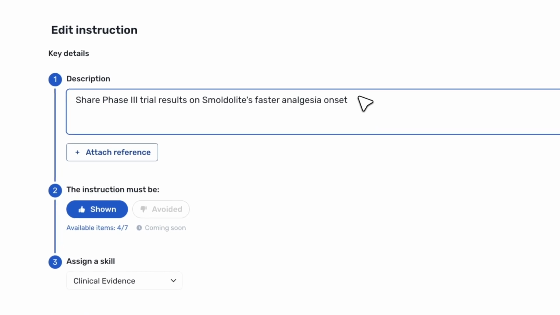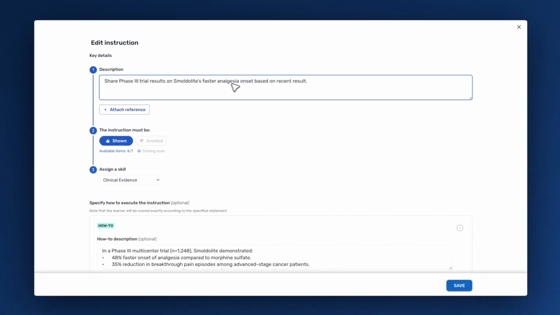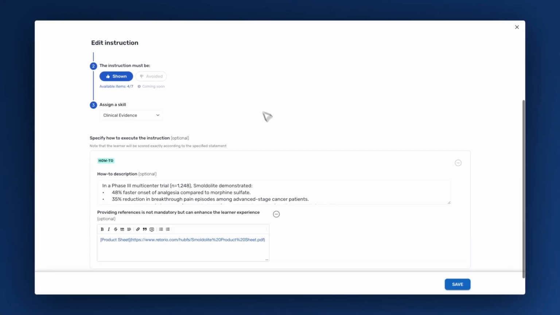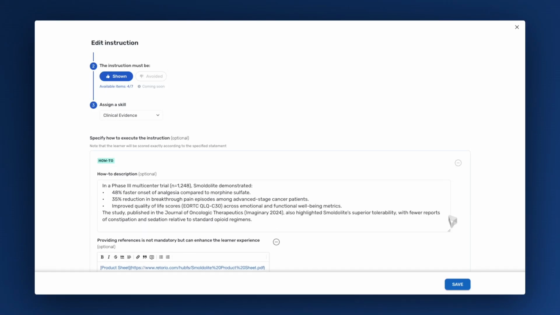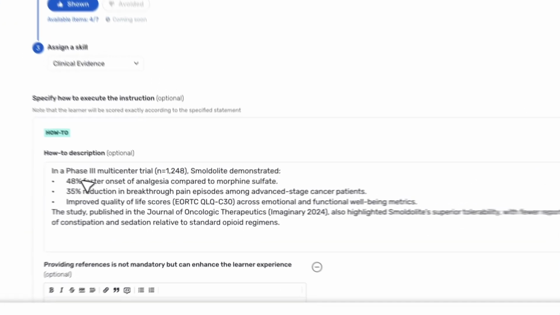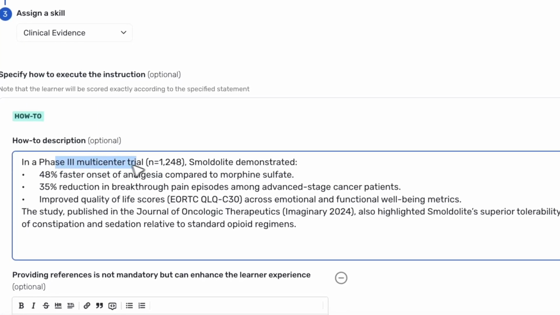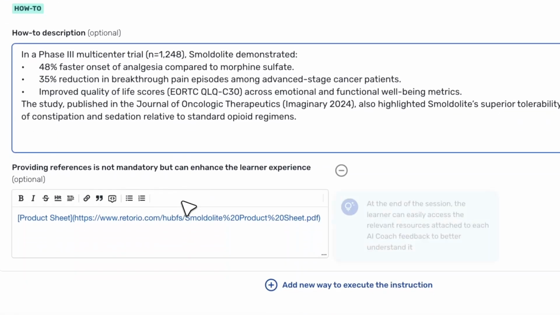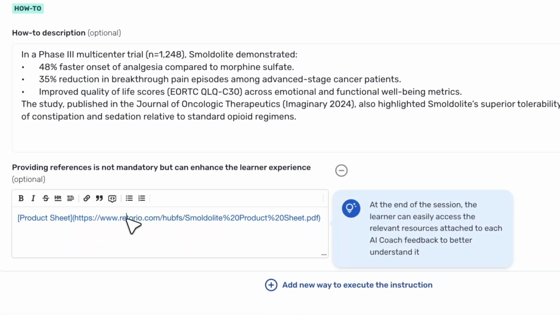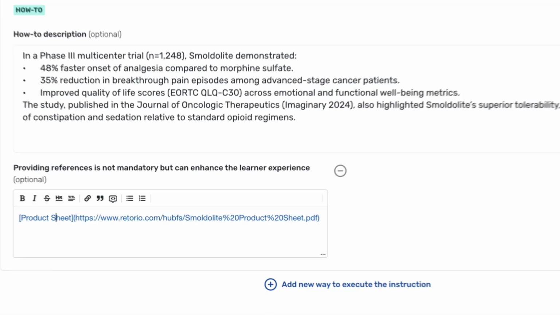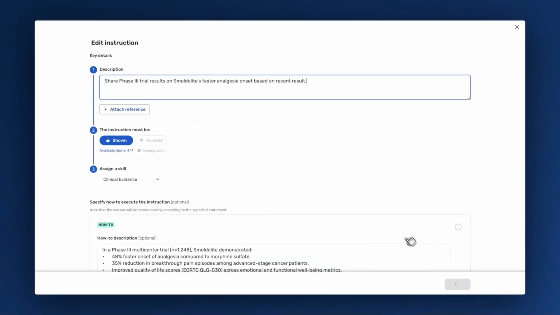Please note that we don't need to come up with all of these instructions from scratch. The AI session generator writes most of it for us, but we always stay in full control. For example, in this case, we want the sales rep to mention the results of a phase 3 trial. To stay compliant and free from hallucinations, we simply link the original study or source documents supporting this claim. The AI coach would then use this reference during the simulation, guiding the rep back to the verified material.